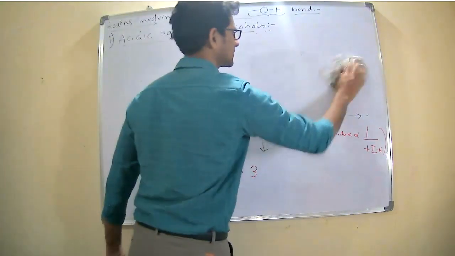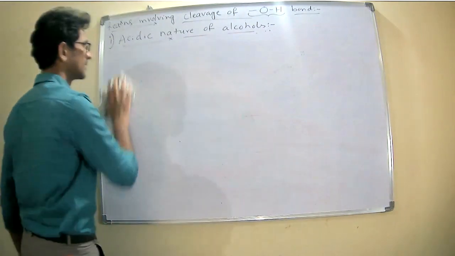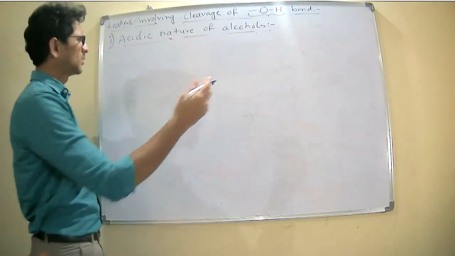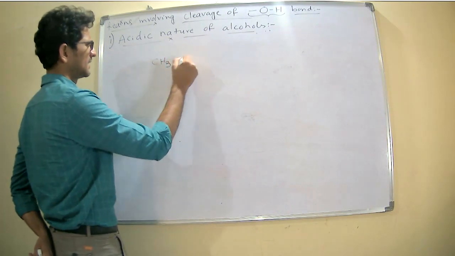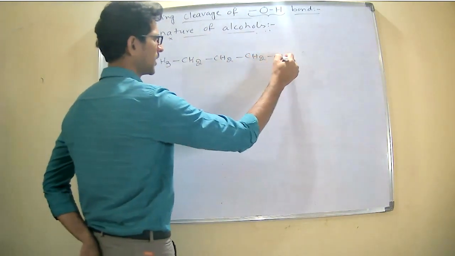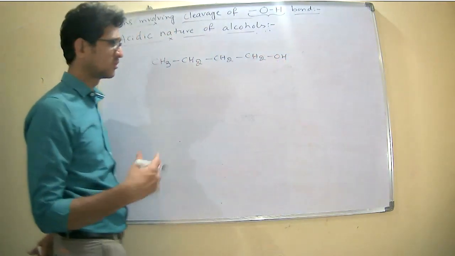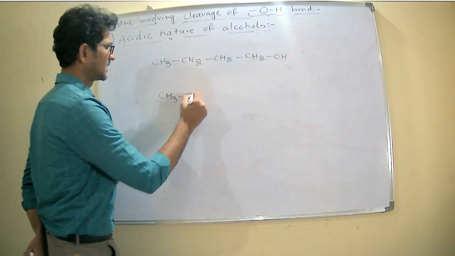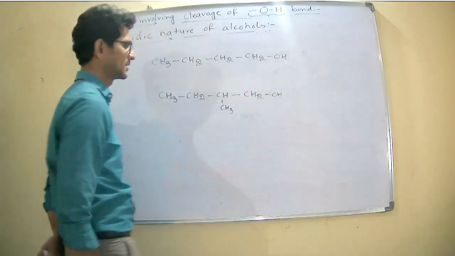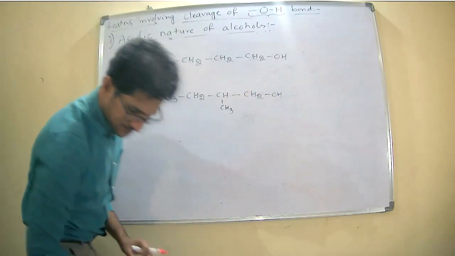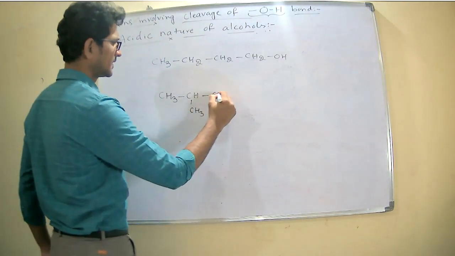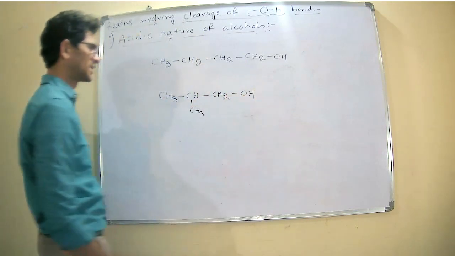Next. One more example. CH3CH2CH2CH2OH, butyl alcohol or butanol. CH3CH2CH2OH. Sorry. CH3CH2OH.